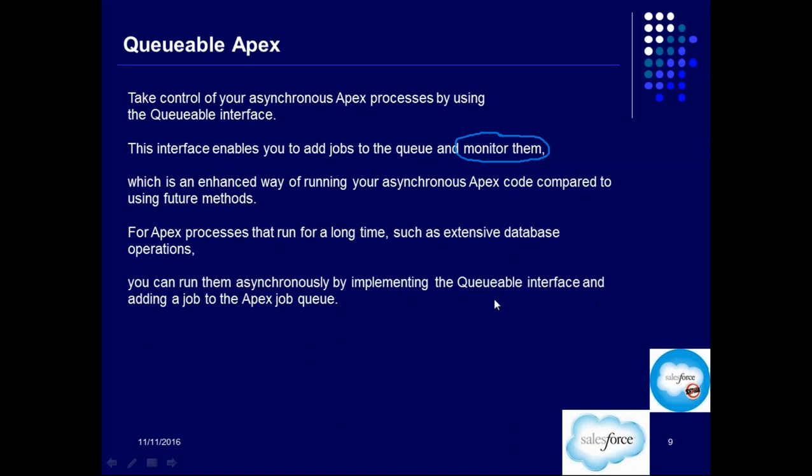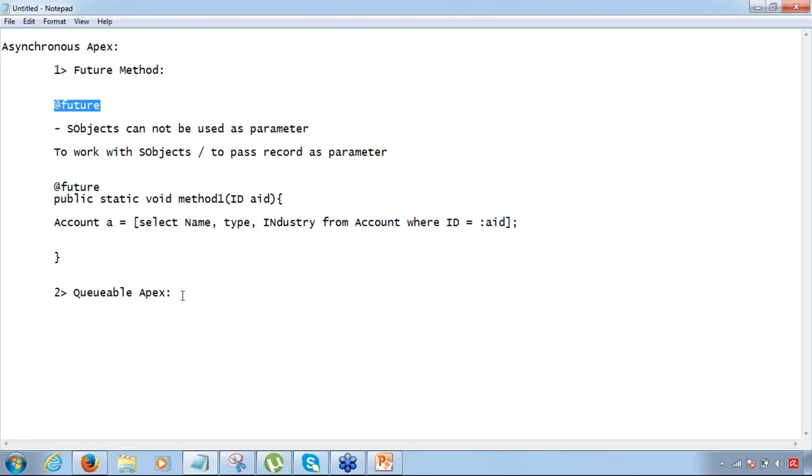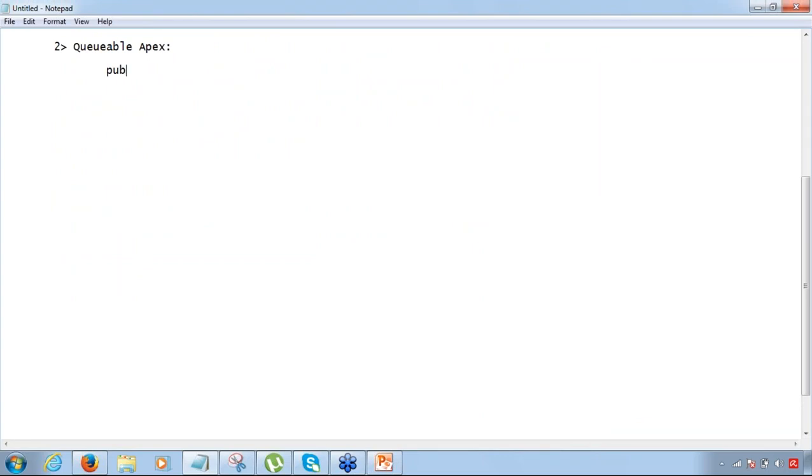Okay, so now how do I write queuable apex? I understand that it is pretty similar to a future method, but how do we write a queuable apex? Future method, we know, we just have to use the @future annotation. How are we going to write a queuable apex? Queuable apex is basically not a method, it's a class. Okay, that entire class becomes a queuable apex class, and for that we have to implement the queuable interface on our class. So how do we define this? Define it like this. Public class, name of the class,